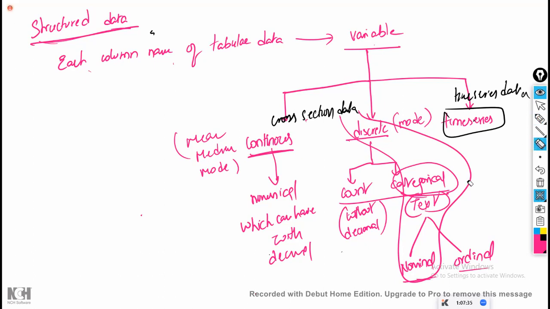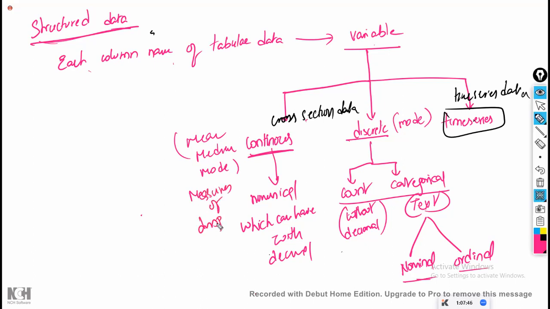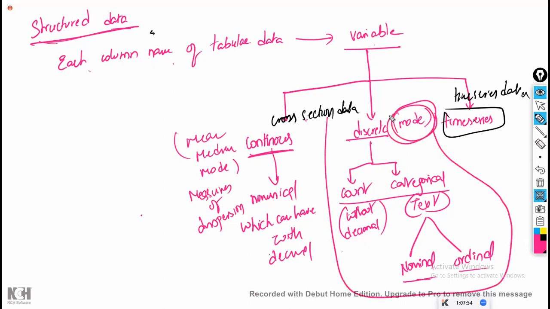Only for the continuous variable are we going to apply these. For the continuous variable only, we are going to calculate the measures of dispersion. The entire set of measures of dispersion is applied only on the continuous variable. For the discrete variable, only one is available, called the mode. Apart from this, nothing is available in the entire statistics. Only one and only mode is available. For discrete, it means mode. Whatever we are going to discuss in the entire statistics, in the further classes also, we are going to discuss only for the continuous variable. For the discrete variable, nothing.